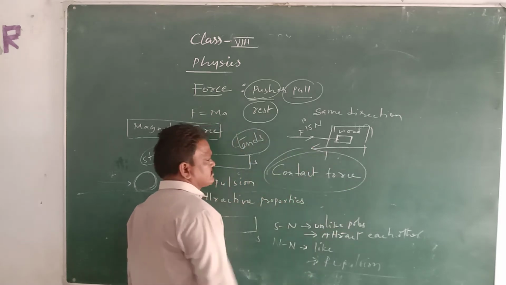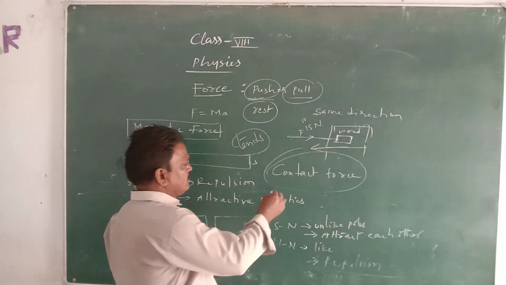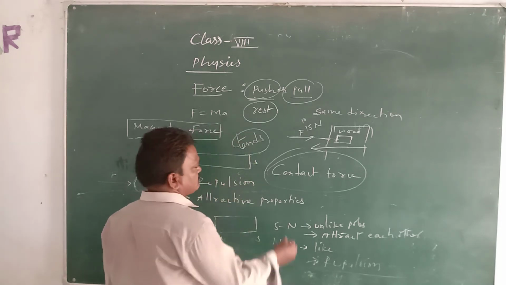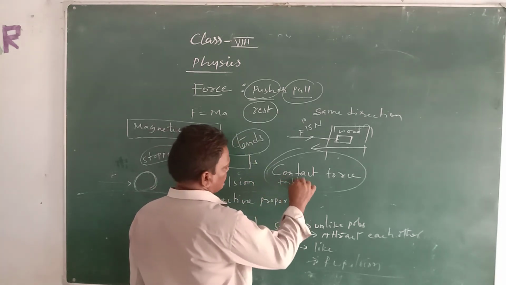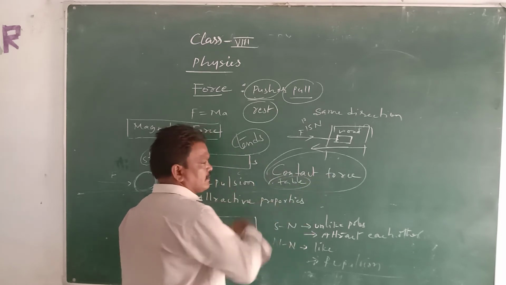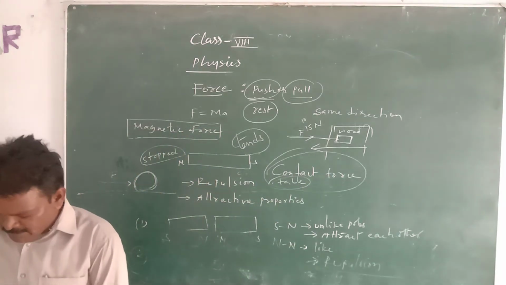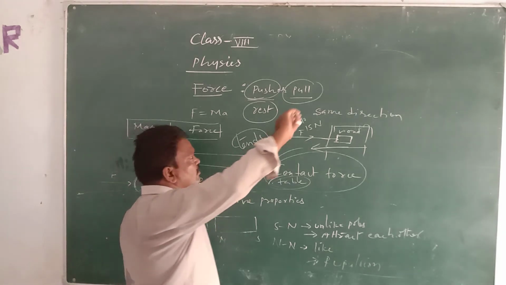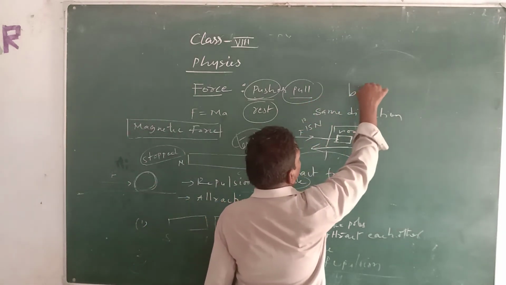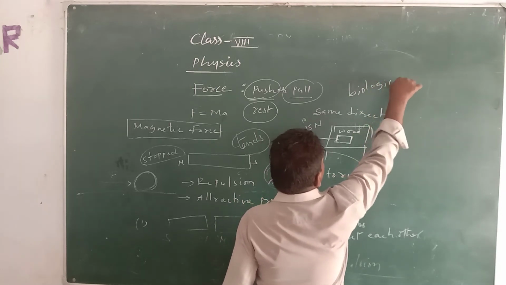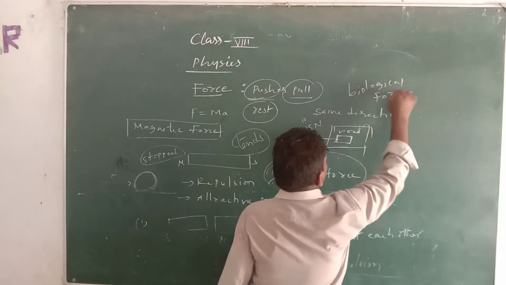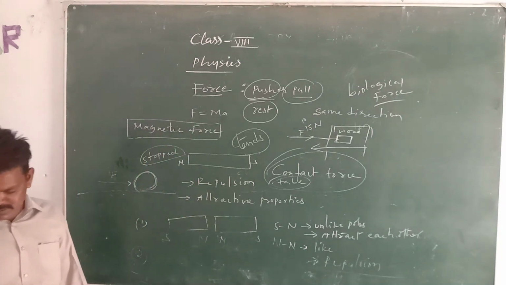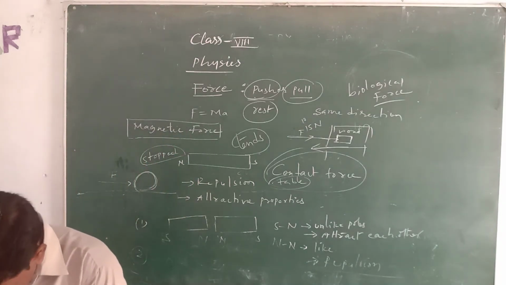By contact force, we are writing on the board, lifting a book, or moving the table, and everything will be done with the contact force, which is nothing but muscular force or biological force. Bio means a living body, that's why it is called biological force.